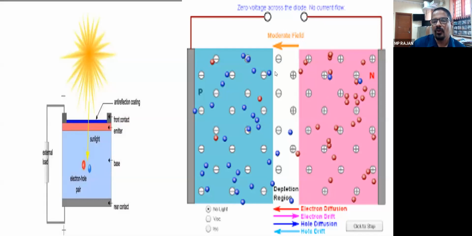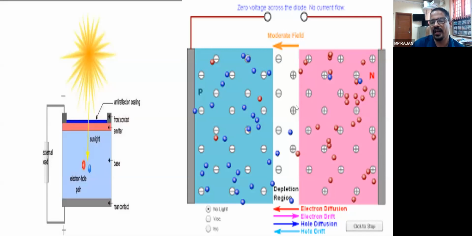Now here we have seen there is a potential barrier or electric field. When the electrons are flowing, if you connect a load like this, there will be an electron flow like this. But only the electron flow will not deliver the power. So voltage, a potential, is required. Now the electrons are moving towards the right side and holes towards that side. A potential field is produced here, left side positive and right side negative, opposite to the field already produced in the depletion layer.